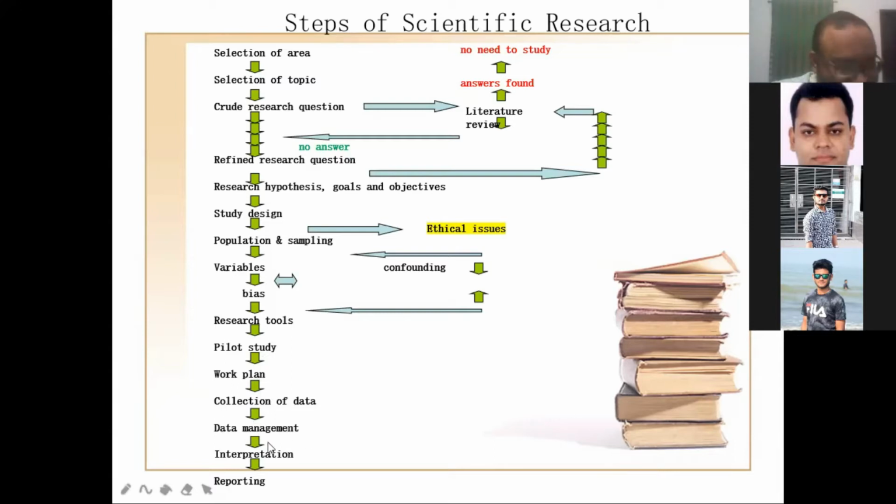Then data management, this is very important. Collection of data. Then after data management, if you know the difference between data and information, like information which is necessary for me is information, and data is like open. One data can be information for me, but cannot be information for you. So this data management is very important. Then interpretation. After data management, interpretation, then reporting. This is how a research work will go on.